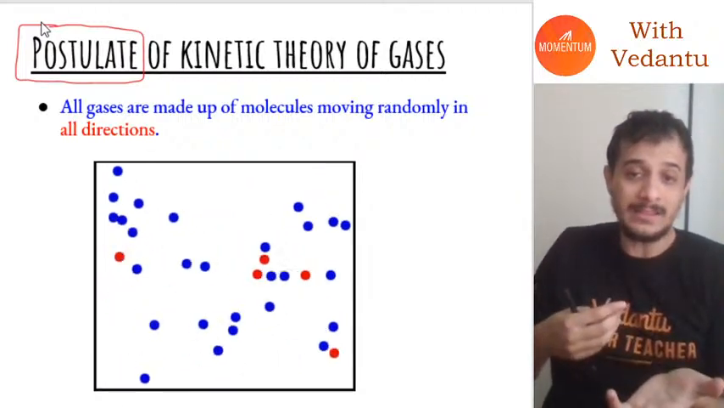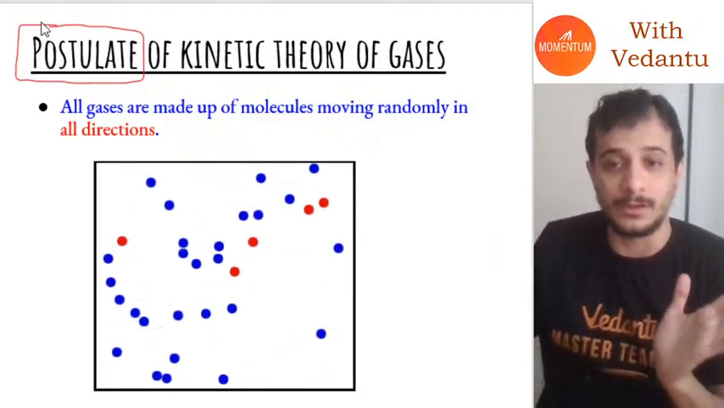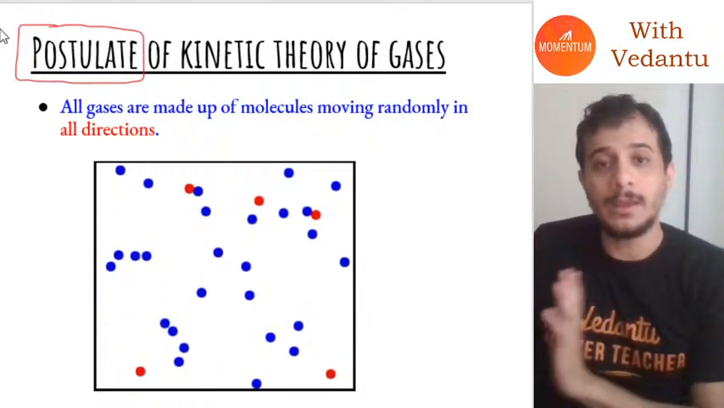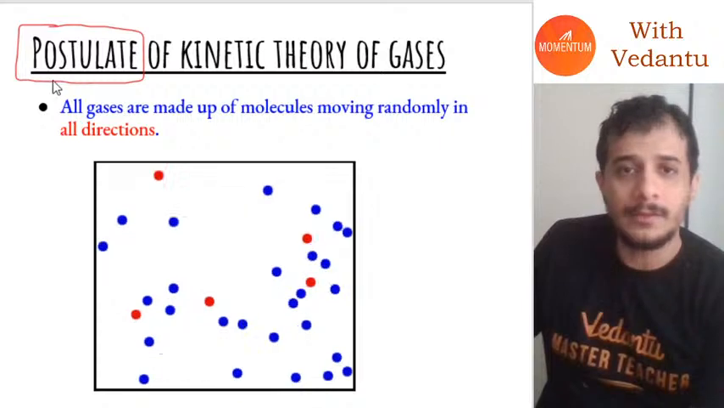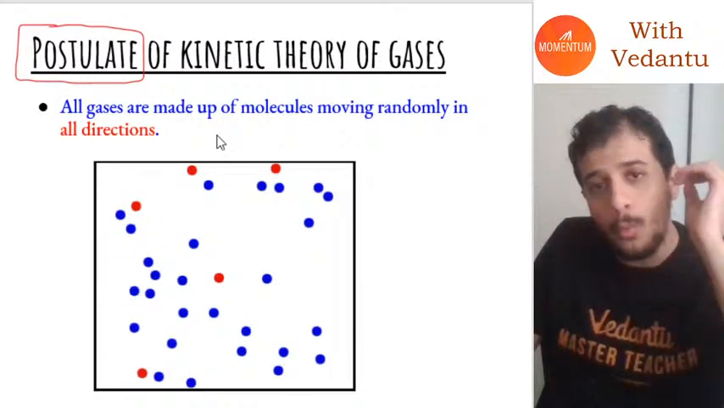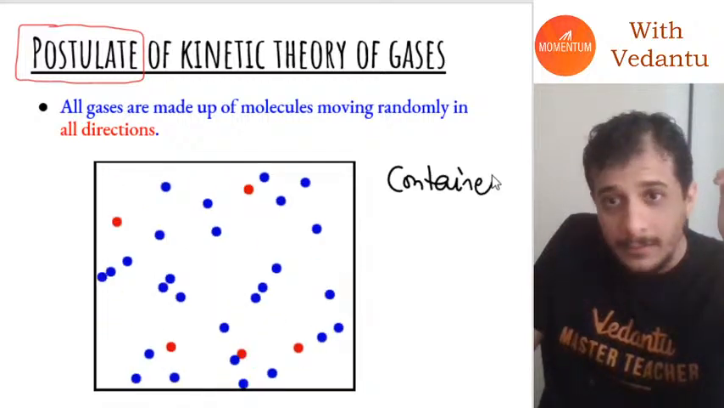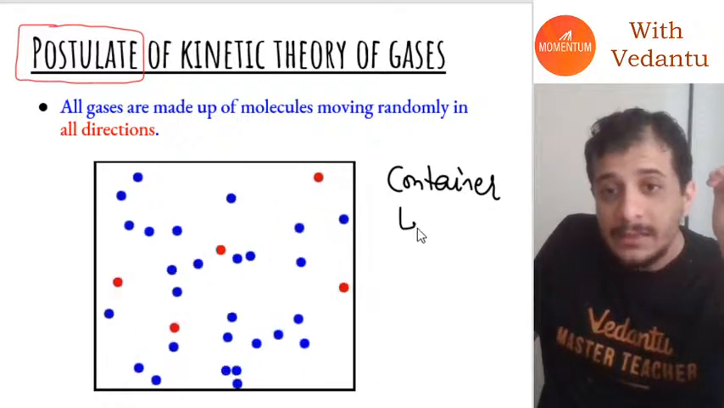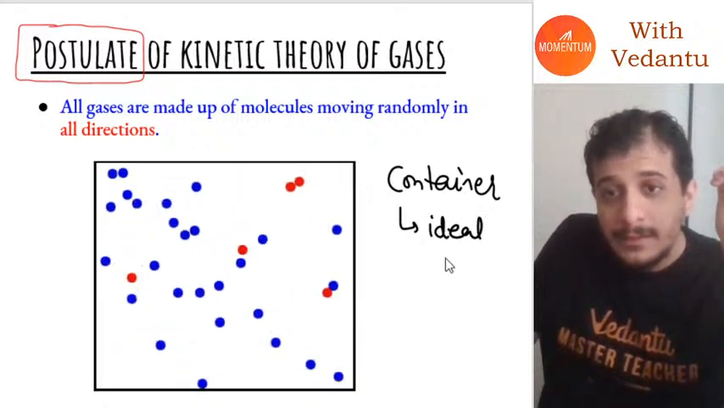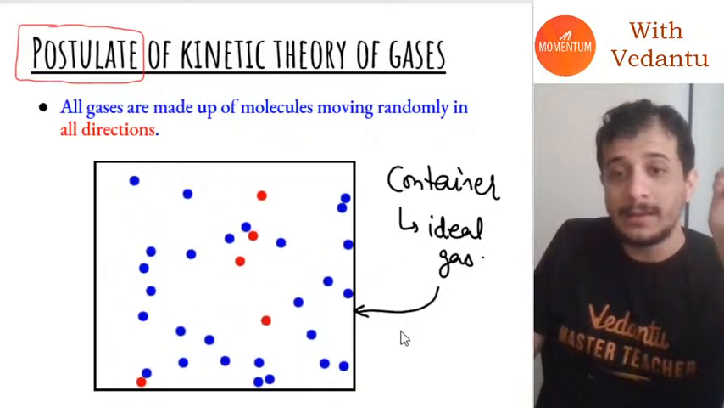Like, I know that this is true, but I don't know why exactly. I'm not going to give you proof for it. So that is called a postulate. So what exactly is the postulate for ideal gases? First of all, let's say I have a container, and inside this container I have an ideal gas. That is going to look something like this.